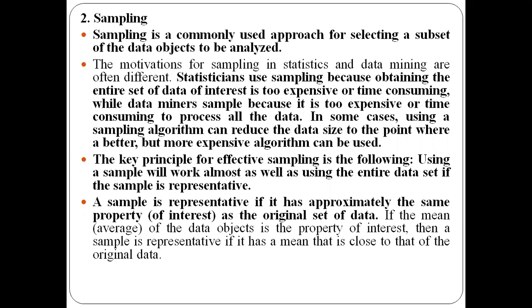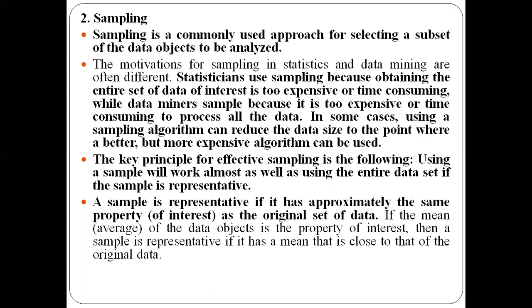I told you one more thing, that is the principle of effective sampling. In sampling approaches, we need to choose the sample such that it is representative. Representative means that if you perform the operation on the sample, it has to give the same result as performing the operation on the entire data set. The result you get by running the algorithm on that sample must be equal to the result you get once you perform the algorithm on the entire data set. If you get the same result, then we say that the sample is representative.